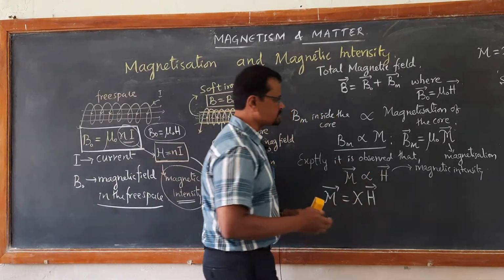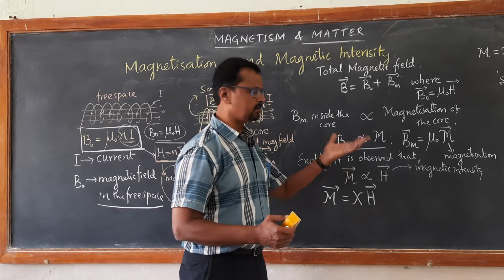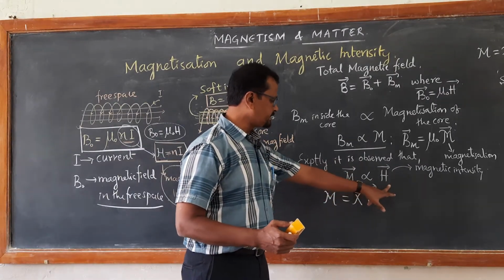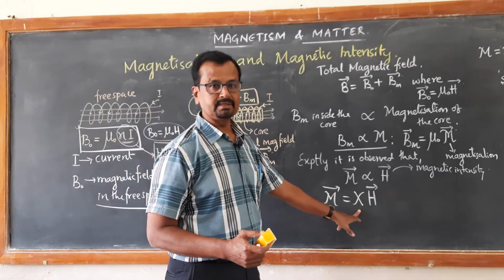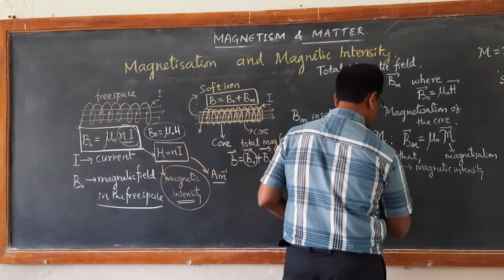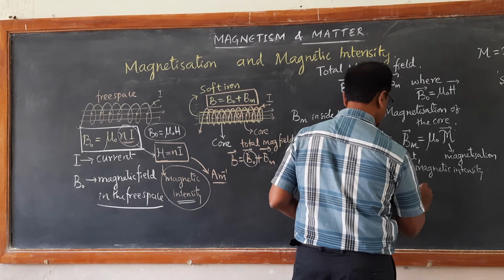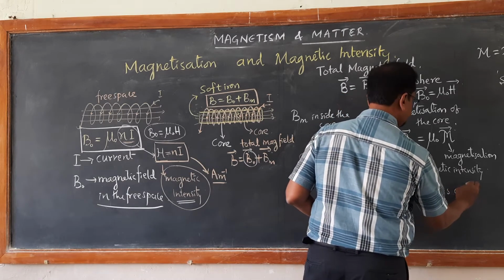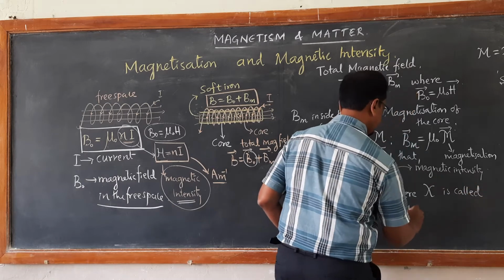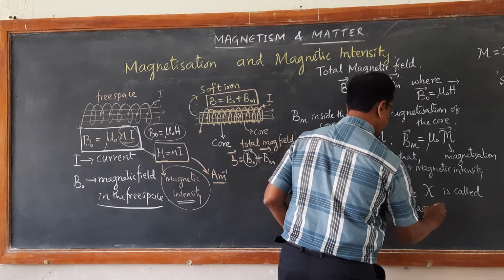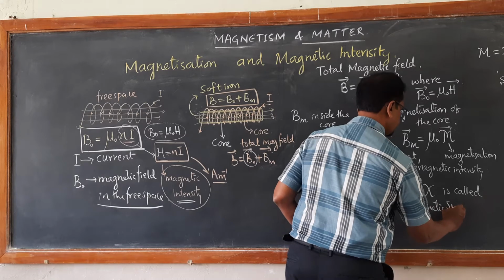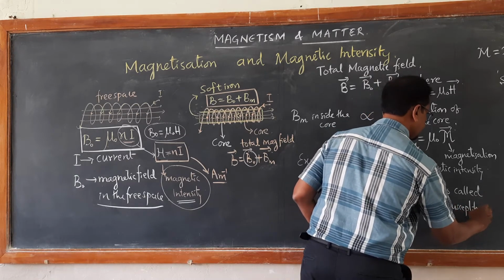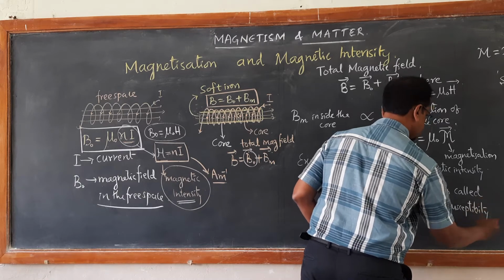All the terms we are learning today are mostly new: magnetization, magnetic intensity, and now susceptibility, where the constant of proportionality is called magnetic susceptibility.